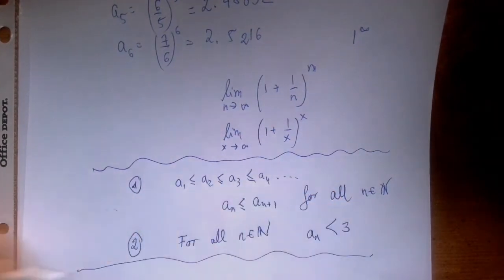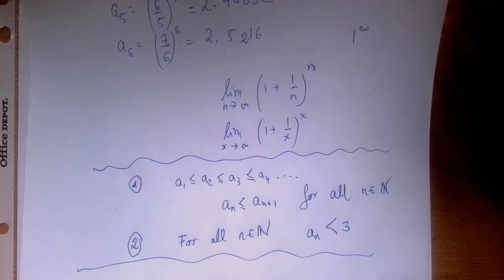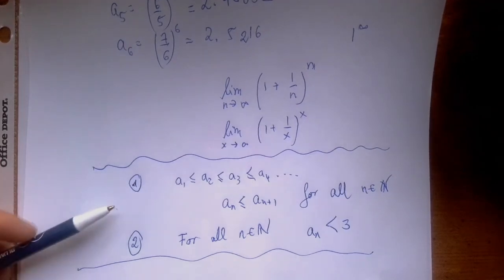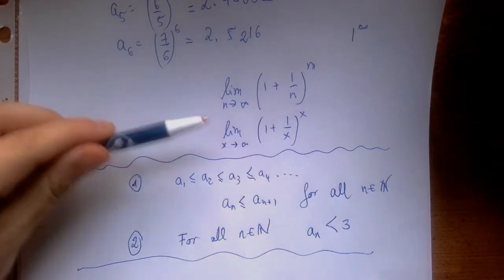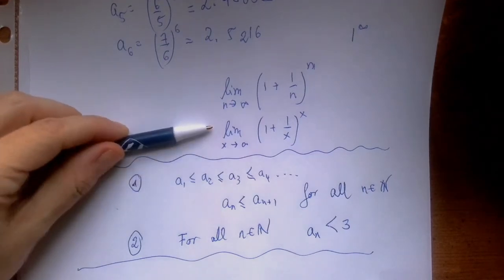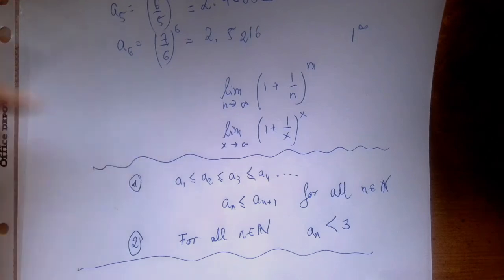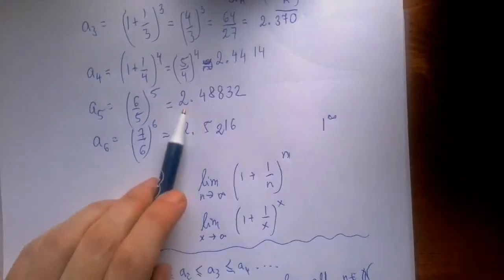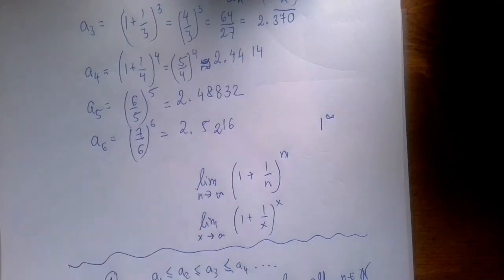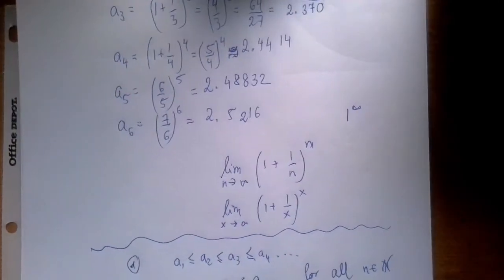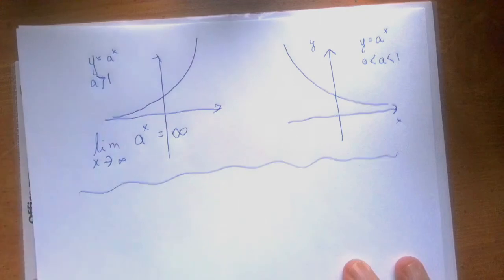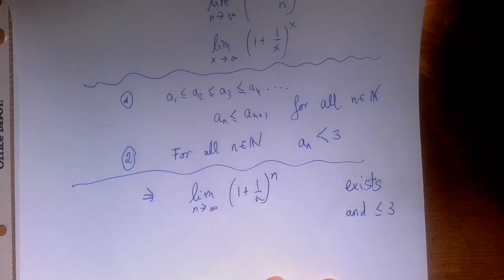We have these two facts together, and by the second part of the Bolzano-Weierstrass theorem, a sequence like that has a limit, which is the same as a function like that has a limit as x approaches infinity. And what is that limit? It would be the least upper bound of this sequence, which is a number less than or equal to 3. And since it's an increasing sequence, we know it's bigger than 2.48, it's bigger than 2.52. This limit is greater than any fixed number in this sequence. This is what we call an existence proof.